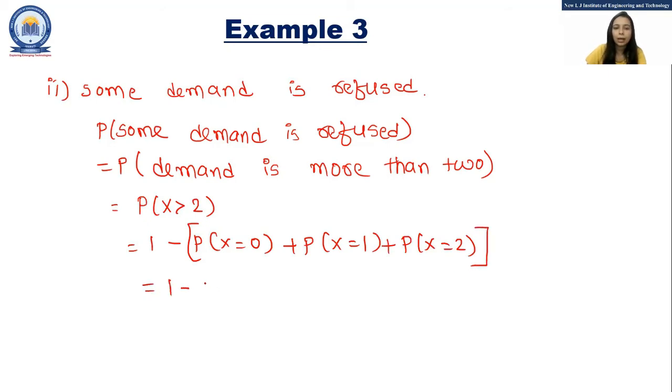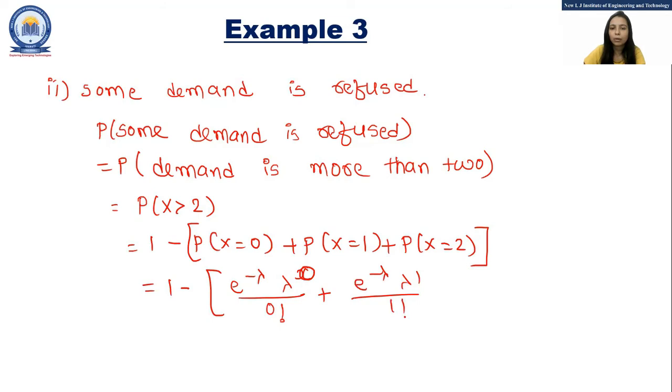So 1 minus e raised to minus lambda, lambda raised to 0 upon 0 factorial, plus e raised to minus lambda, lambda raised to 1 upon 1 factorial, plus e raised to minus lambda, lambda square upon 2 factorial.